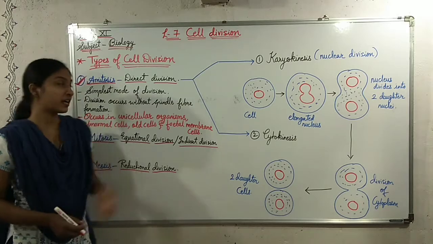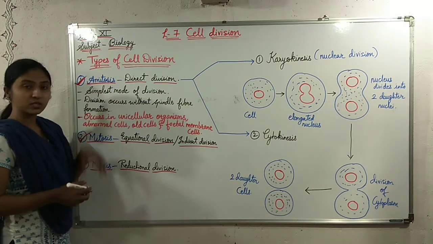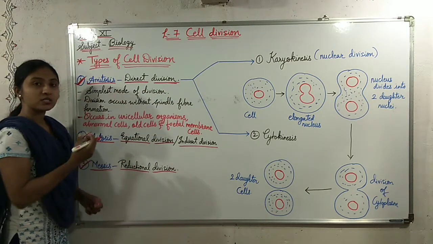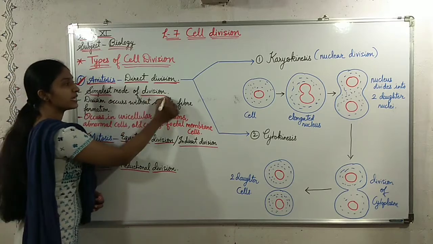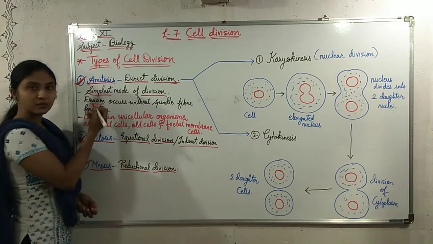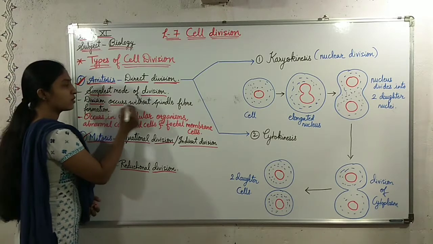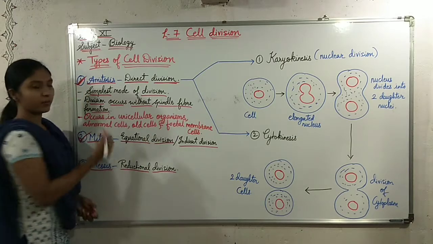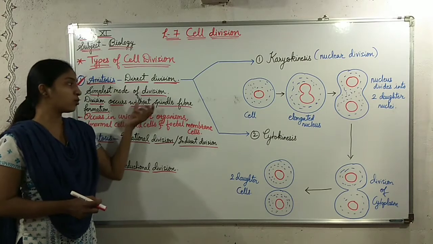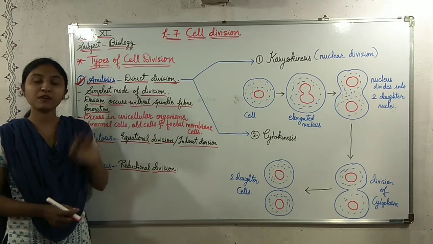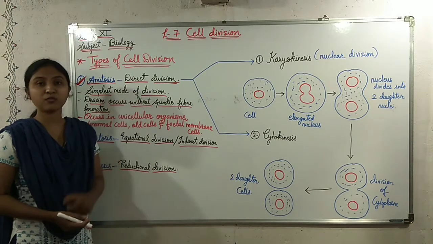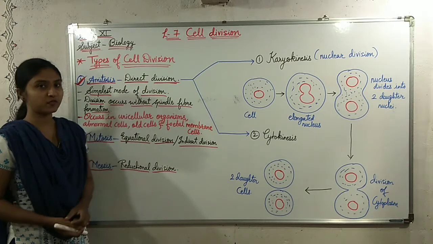Now we are going to understand what is amitosis. Amitosis, as I said, is called direct division. It is the simplest mode of cell division. The division in this type occurs without spindle fiber formation. While the division takes place, no spindle fibers are formed. And that's why it is the simplest type of cell division.